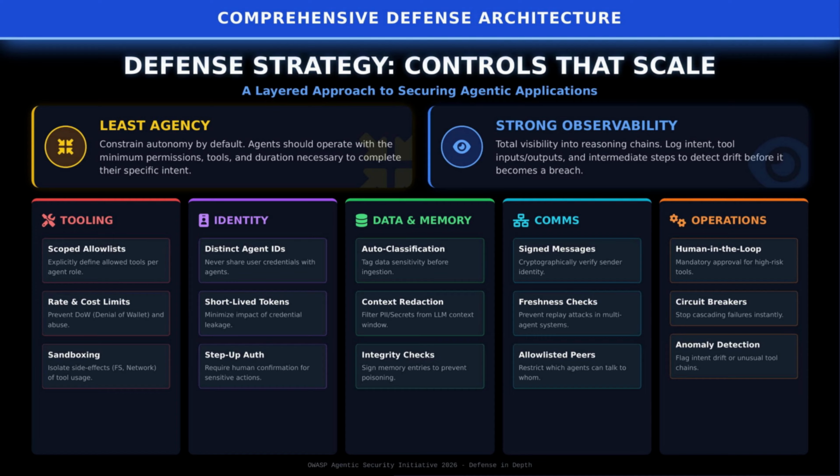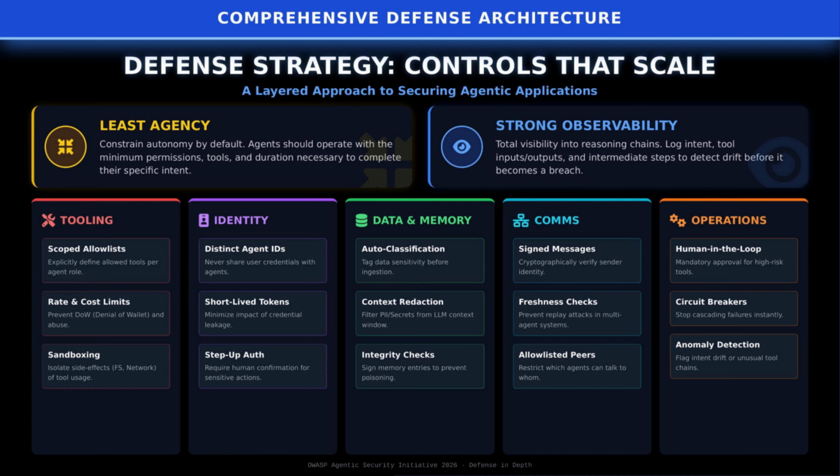Strong observability gives total visibility into reasoning chains, tool inputs and outputs, letting you detect drift before it becomes a breach. Tooling controls. Scoped allow lists define exactly which tools an agent may invoke. Rate and cost limits prevent denial of wallet attacks. Sandboxing isolates side effects like file system or network access. Identity controls. Distinct agent IDs ensure you never share user credentials with agents. Short-lived tokens minimize the impact of leaks. Step-up authentication engages humans for sensitive actions.